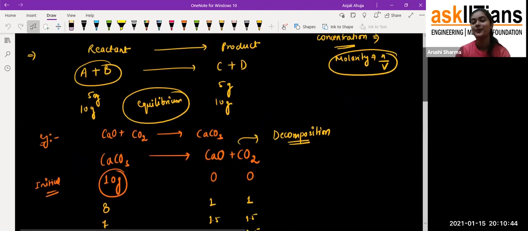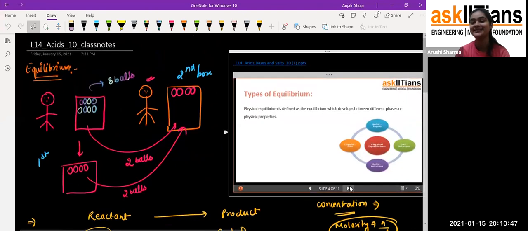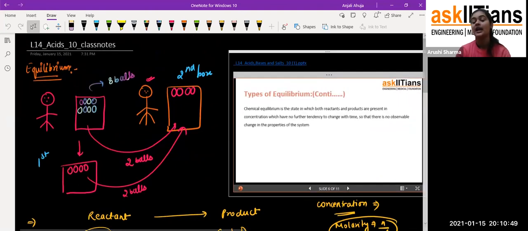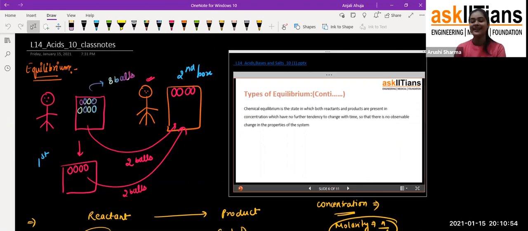Moving ahead, we'll discuss chemical equilibrium. See, student, chemical equilibrium is one of those topics that, when you go to class 11th, 12th, even in your higher studies, if you do something in your career related to chemistry, chemical equilibrium will definitely be there.